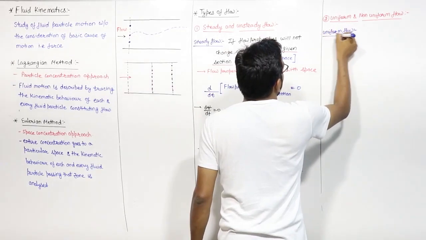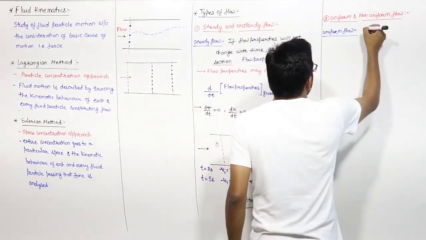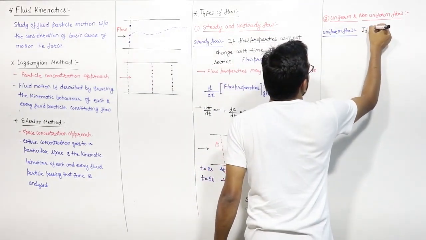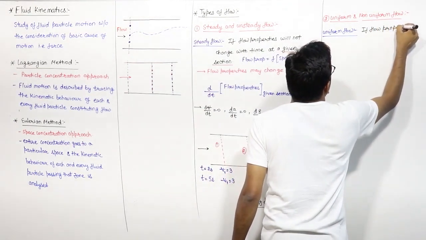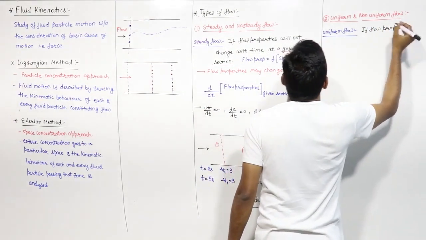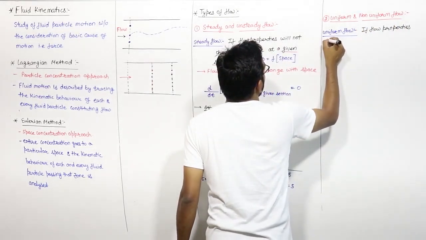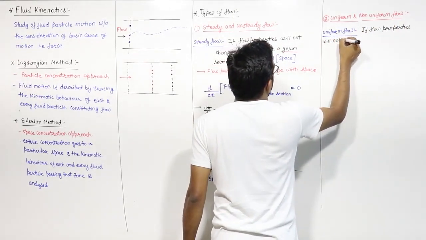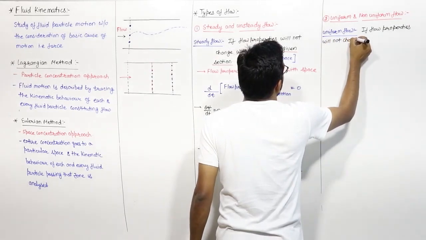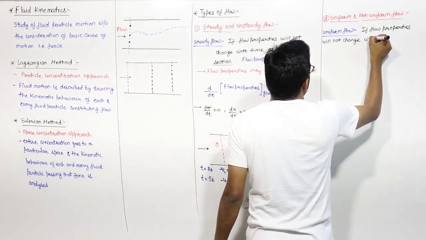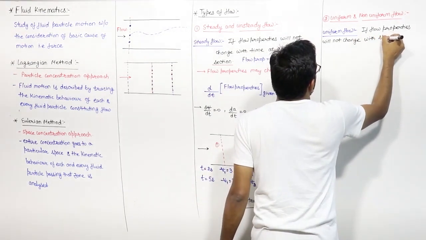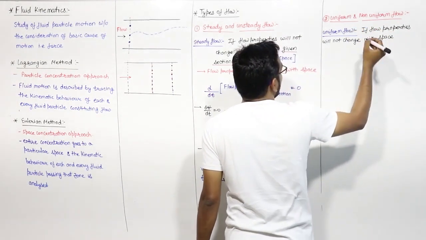If I write here the definition of uniform flow, we will say that if flow properties do not change with space, means space is changing and fluid properties are not changing.